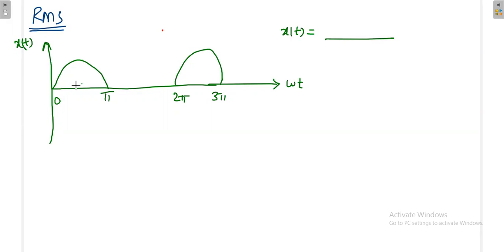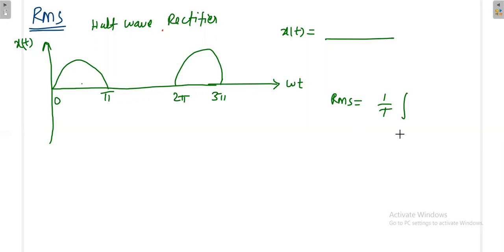Try to represent this half wave rectifier output. Try to write it mathematically first. Then after writing the mathematics, the formula is very simple. The RMS value is equal to 1 by T, and don't make a mistake: T is 0 to 2 pi only. In this integration you will get a value, here you will not get any value.